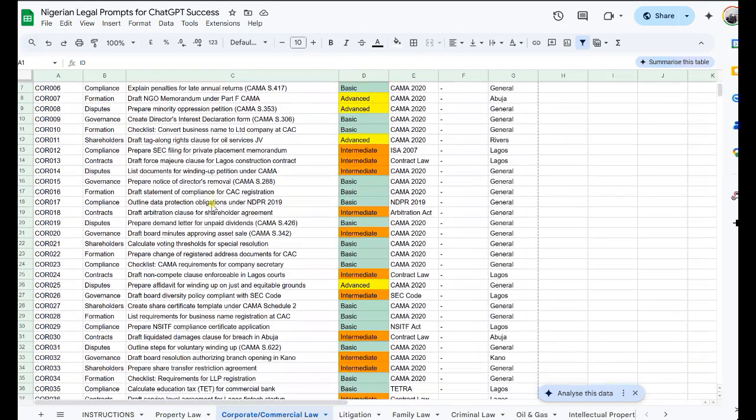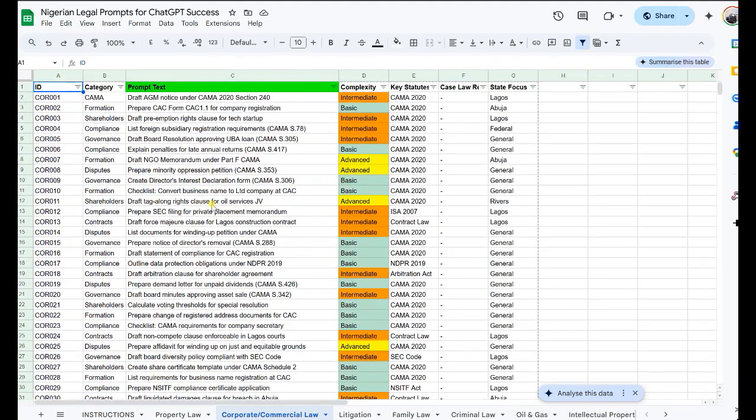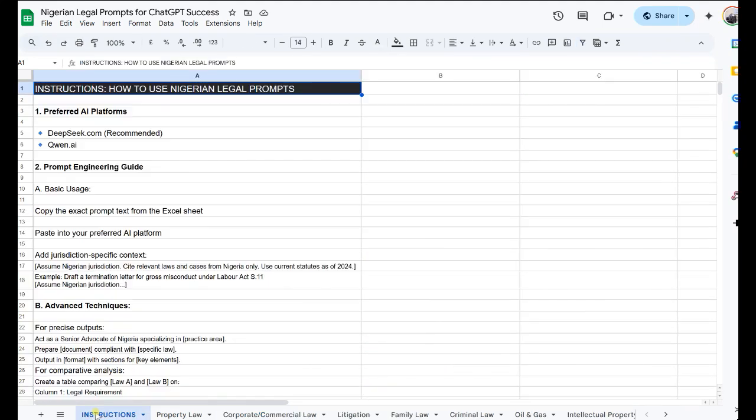This is for commercial law. And the good thing about this is that it is all Nigerian jurisdiction biased, if I'm using the right word. So it's as simple as ABC to use.